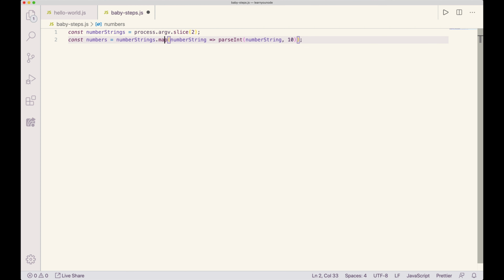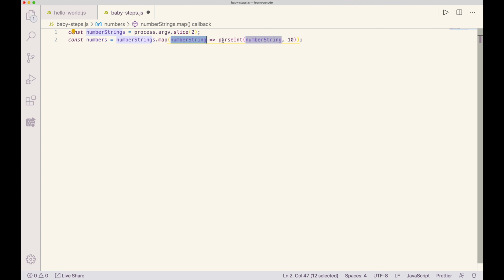So here's what's going to happen. Map is going to take the first value in numberStrings, whatever it is. Let's imagine it is a 1, but it's going to be a string containing the numeral 1. It's going to call this callback, and it's going to pass in that value as the first parameter. So it'll be numberString for the duration of this callback function. So numberString will become 1 on the first iteration of the map.